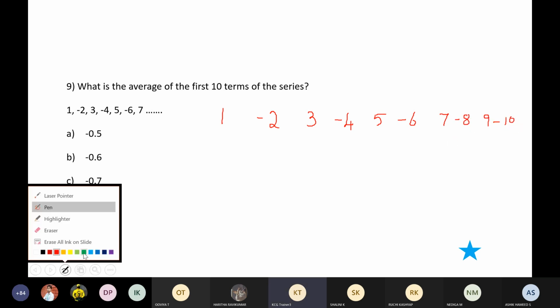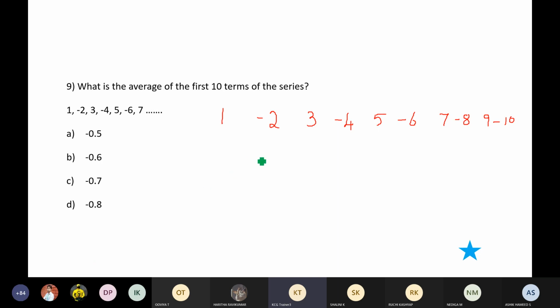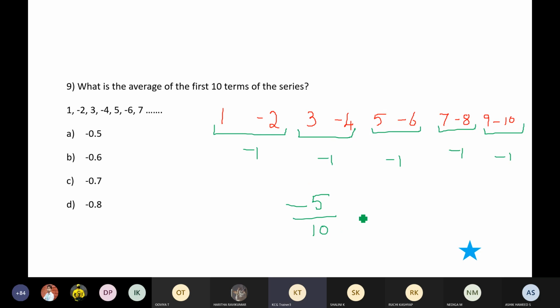So how do I find out average? Average is equal to add all the numbers divided by 10. So if I add just these two, I'll have minus 1. Just add these two, I'll have minus 1. Similarly for each of the remaining pairs, I'll have minus 1. Correct? Superb. So overall, minus 5 is the total, divided by number of terms, which is 10. So minus 5 by 10, it is minus 0.5. My answer is option A.